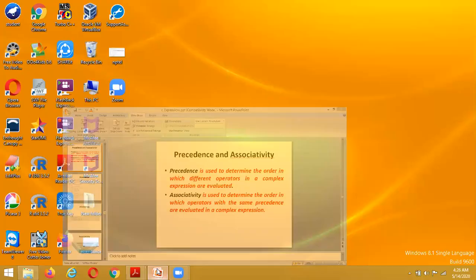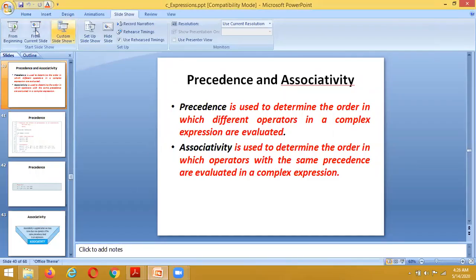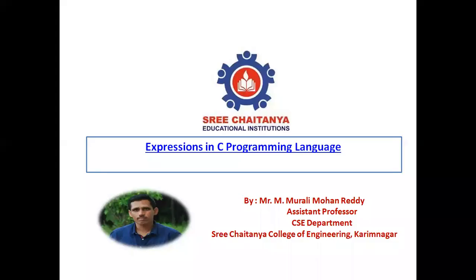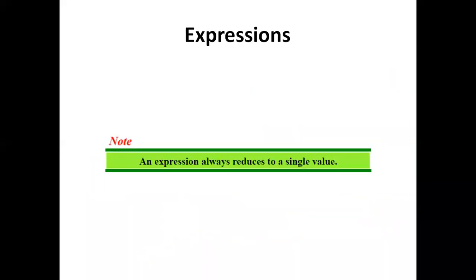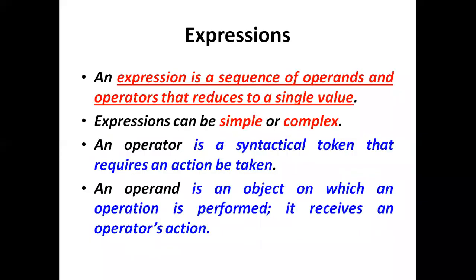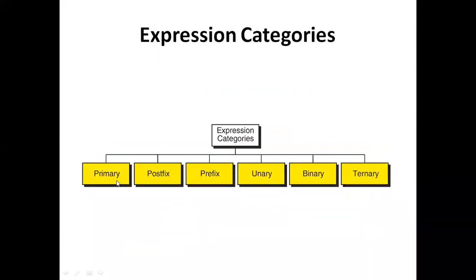What is the concept we are going to discuss in the current class? In the last class, we discussed expressions in the C language. Expressions meaning primary expression, postfix expression, unary expression, and binary and ternary expressions. These are the things we discussed in the last class.